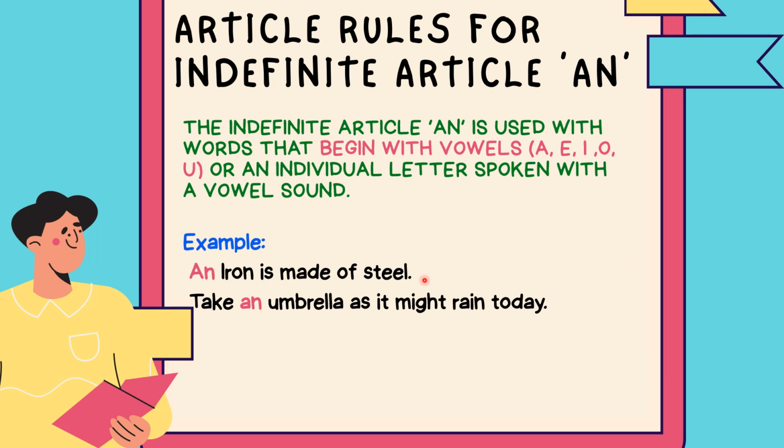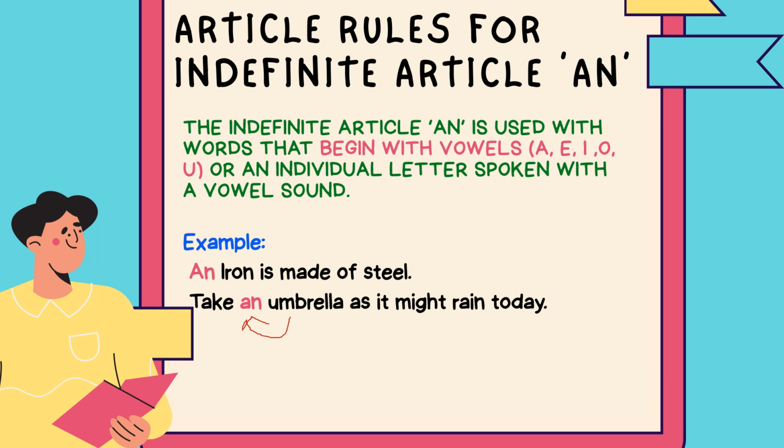Like say here, I am saying an iron is made of steel. Iron. What is the first sound I could hear? Iron. So the sound of A I could hear. What is A? A is a vowel. So if A is a vowel, what could I use here? I could use an here. Again, an umbrella. An umbrella as it might rain today. So with umbrella, again a vowel sound is coming, so that's why I have used an here.